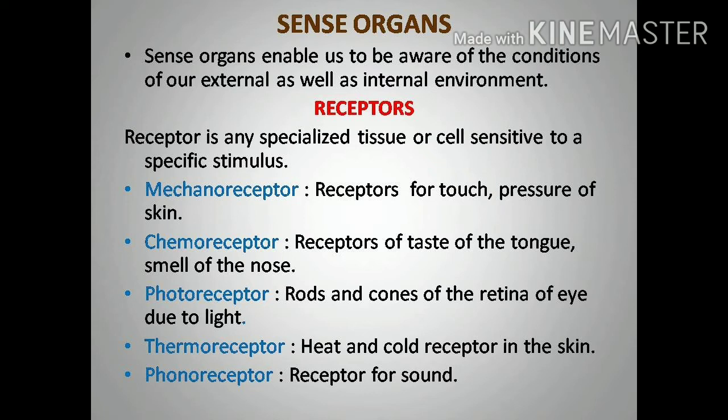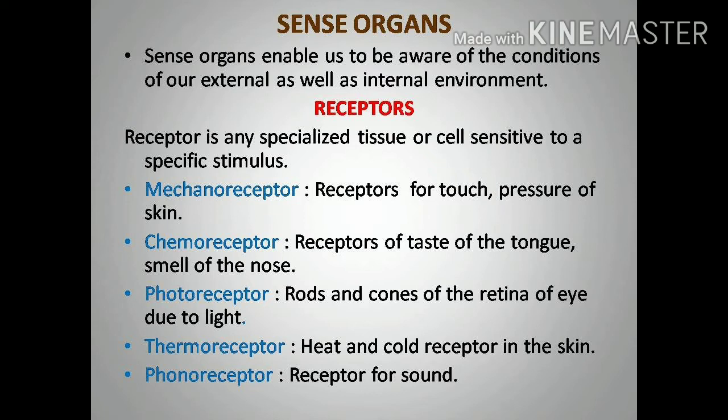First one is mechanoreceptor. Mechanoreceptors are the receptors for touch and pressure of skin. Chemoreceptors are for taste of tongue and smell of the nose. Means with the help of the chemicals, our tongue can identify the taste of the food as well as the nose can identify the smell of things.